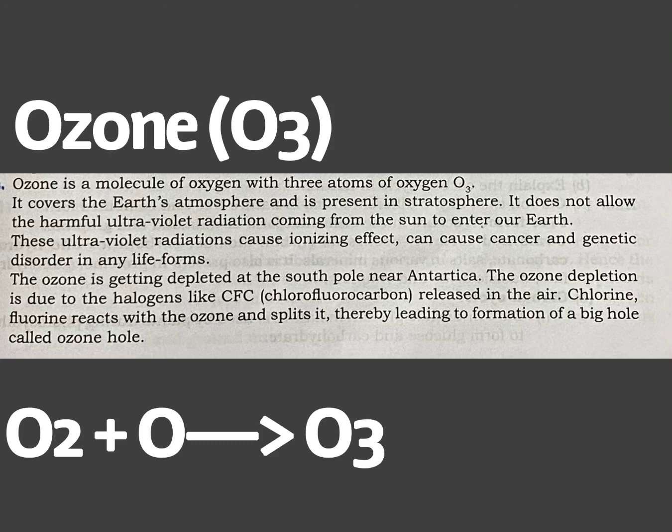The ozone is getting depleted at South Pole near Antarctica. The ozone depletion is due to halogens like CFC, that is chlorofluorocarbon, released in the air. Chlorine, fluorine reacts with ozone and splits it, thereby leading to the formation of a big hole which is known as ozone hole. So students, this was about ozone, and with this we conclude our chapter.